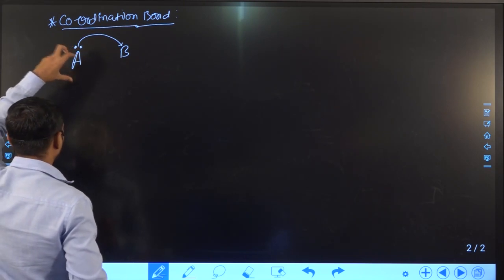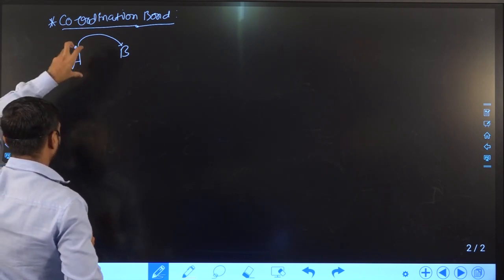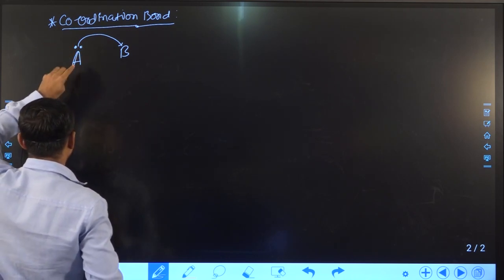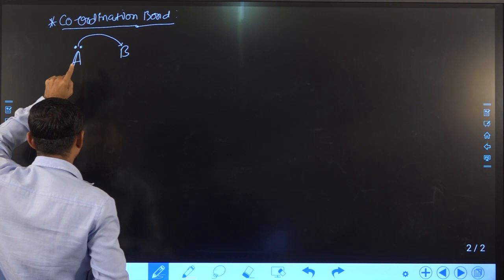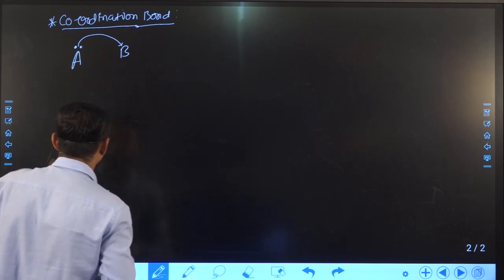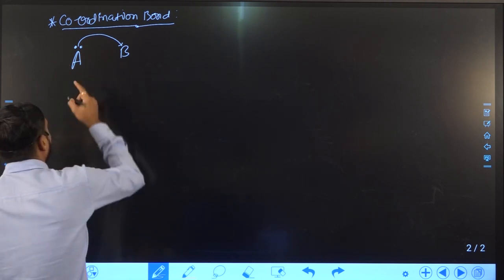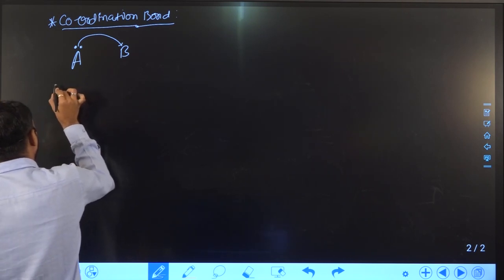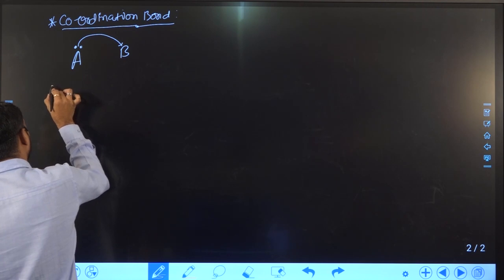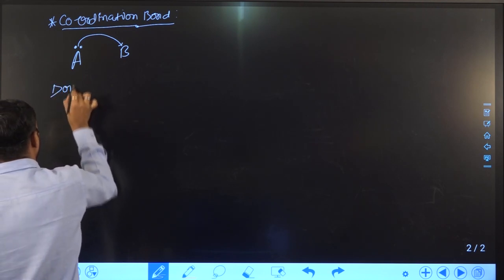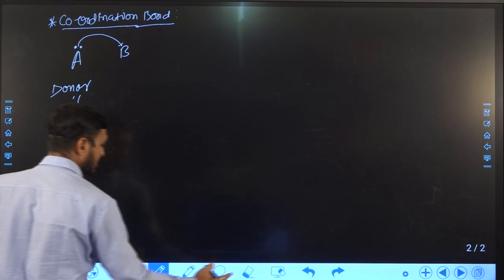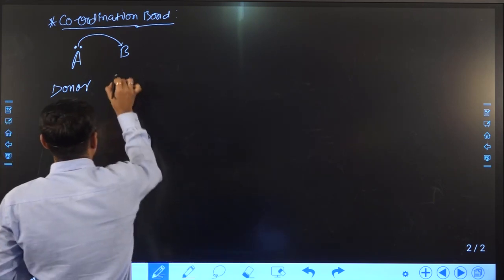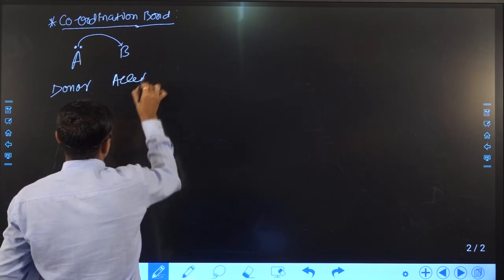If I say atom, the atom is also present in a molecule, but in the molecule one atom will donate electrons to another atom. So one atom will become the electron donor, and another will become the acceptor.